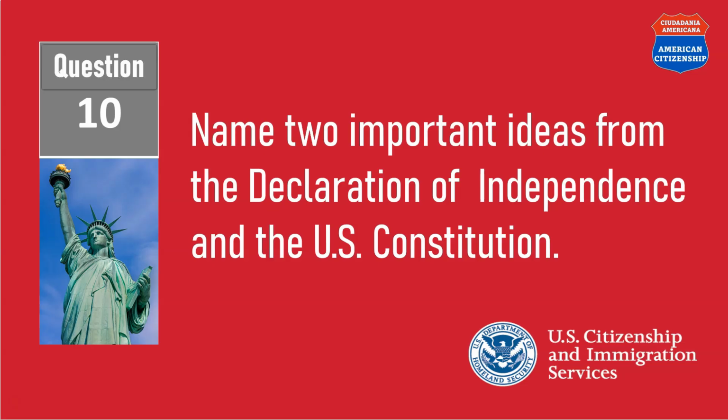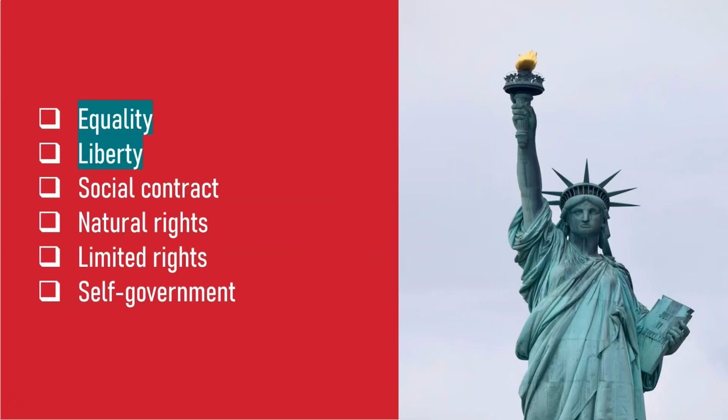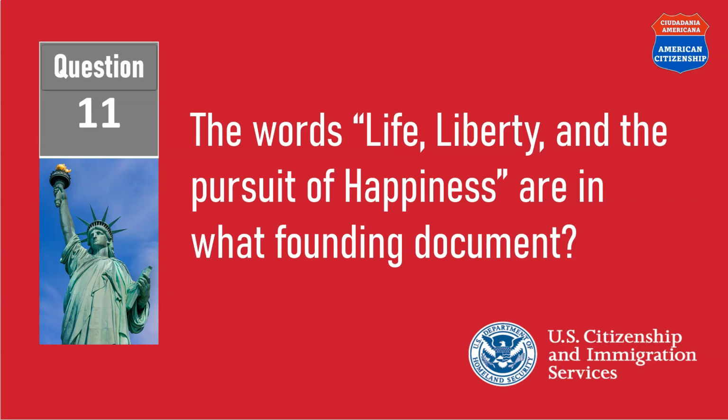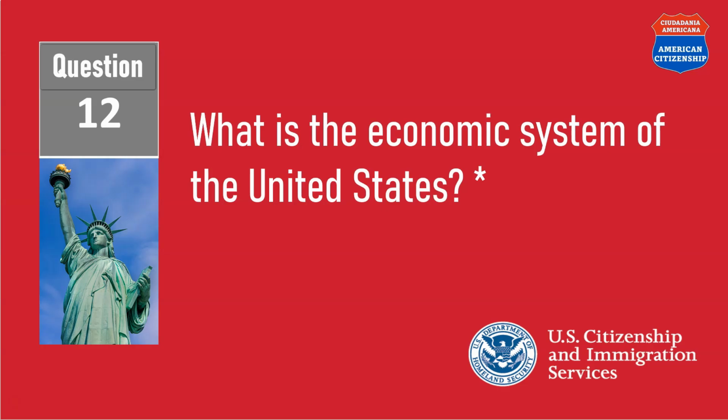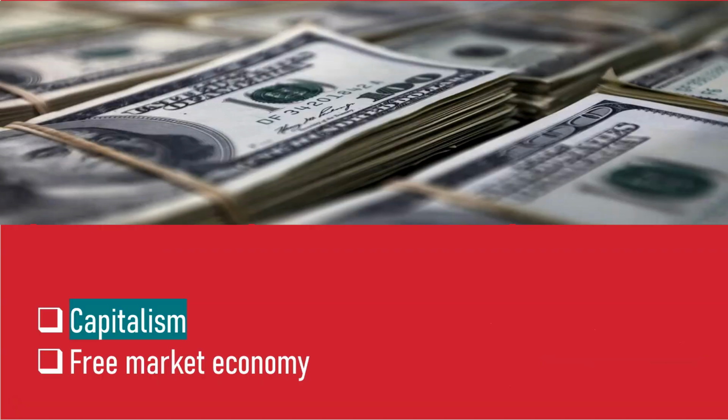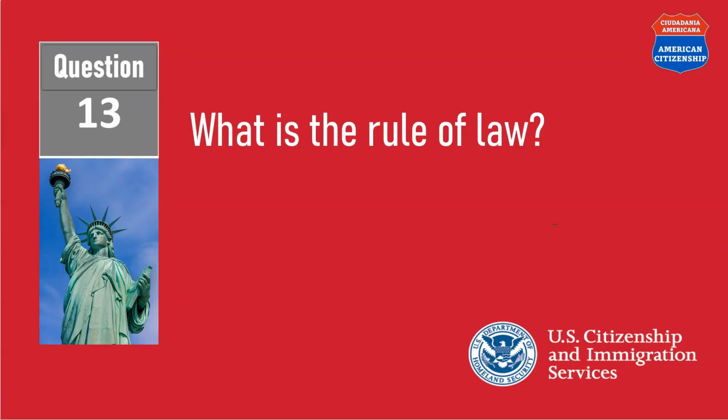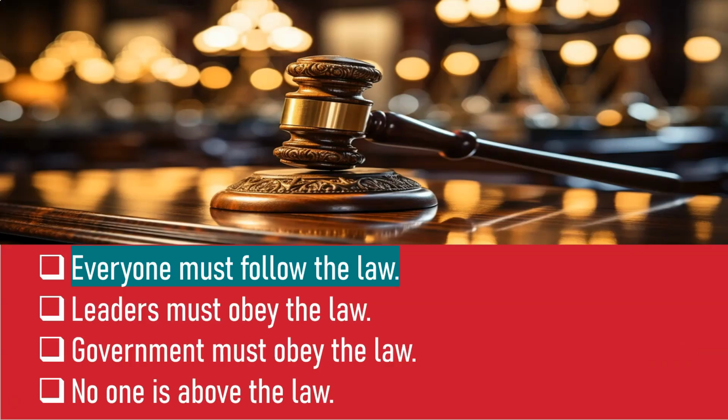Name two important ideas from the Declaration of Independence and the U.S. Constitution. Equality and liberty. The words life, liberty, and the pursuit of happiness are in what founding document? The Declaration of Independence. What is the economic system of the United States? Capitalism. What is the rule of law? Everyone must follow the law.